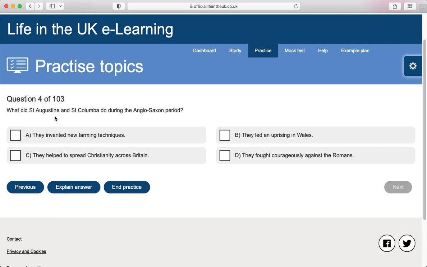What did Saint Augustine and Saint Columba do during the Anglo-Saxon period? They invented new farming techniques. They led an uprising in Wales. They helped to spread Christianity across Britain. They fought courageously against the Romans.